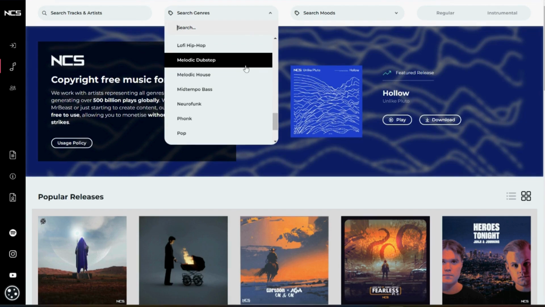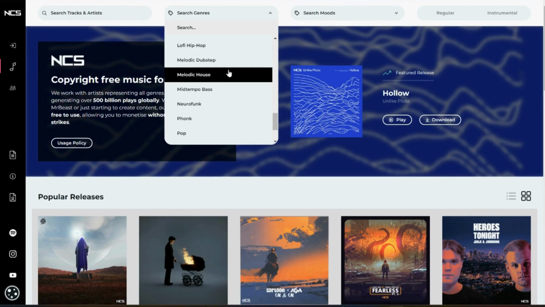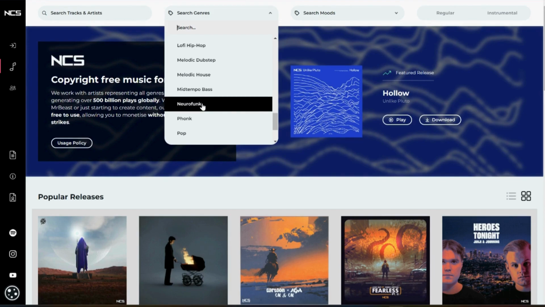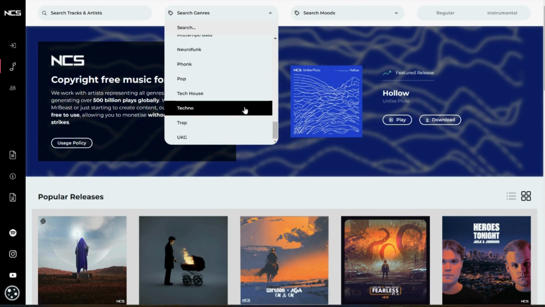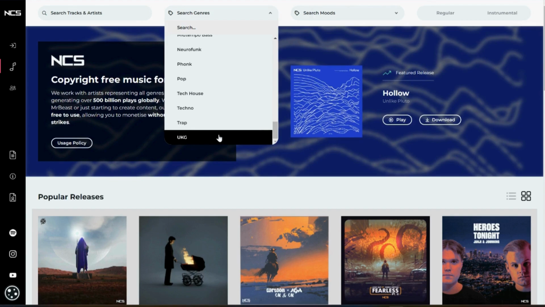Next we have melodic dubstep, melodic house, mid-tempo bass, neurofunk, and that's funk. Then there is funk with Phonk. And then there's pop, and then there's tech house, techno, trap, UKG. So those are all the different genres you can choose from.